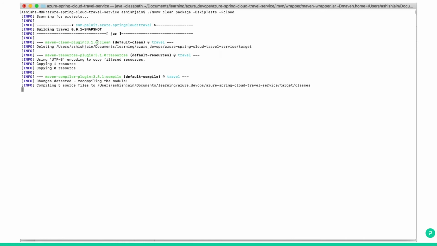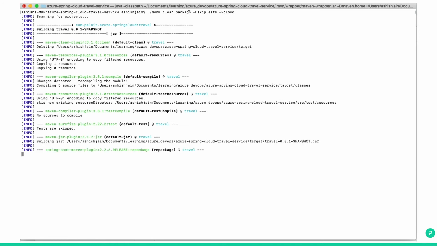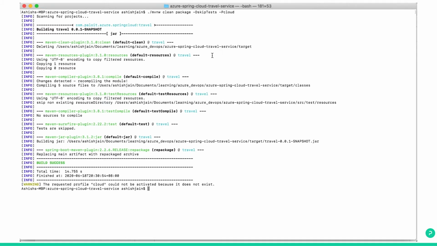So you can see it's a plain simple Spring Boot Java app. We use mvn clean package. I'm just skipping the test cases, and -P cloud. So it's a cloud version. So the build is a success. You can go to target.